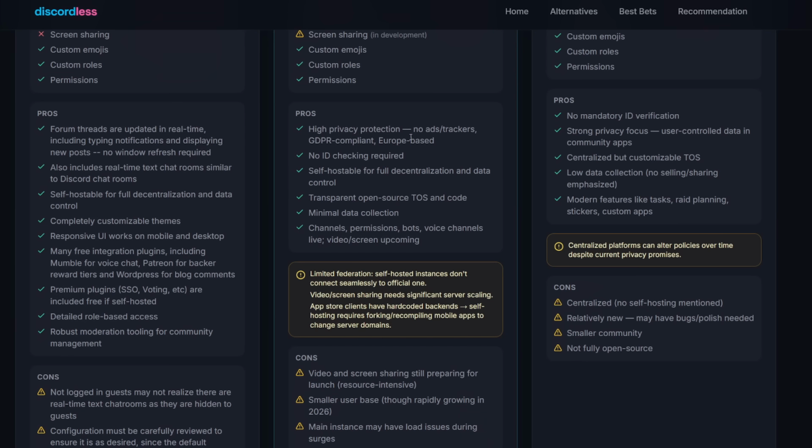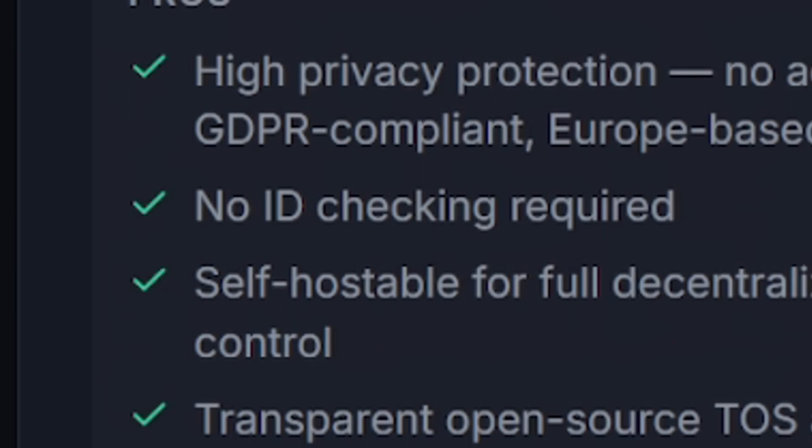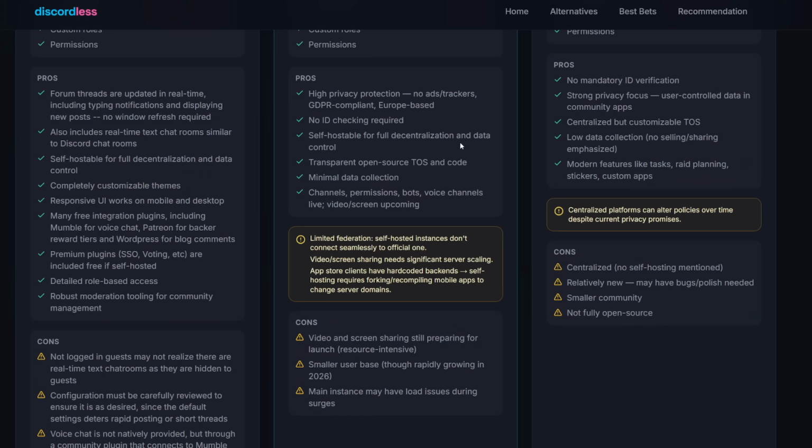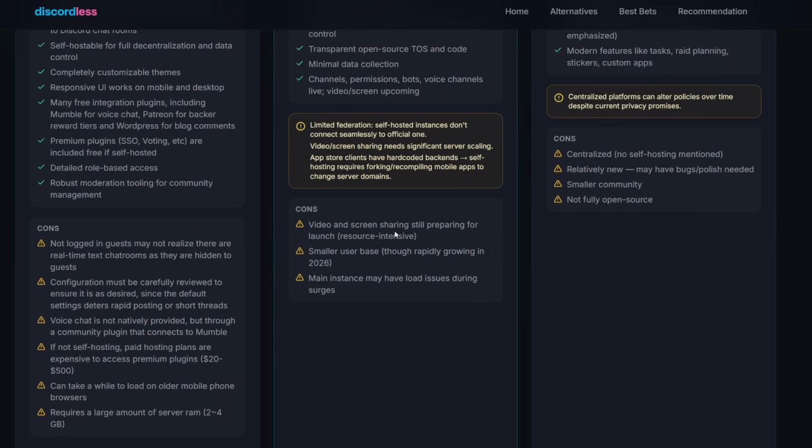Pros are high privacy protection, no ads and trackers, GDPR compliant, Europe-based, no ID checking required. Well, I would assume none of these have ID checking required. That's why they're alternatives to Discord. Self-hostable for full decentralization and data control, transparent open source TOS and code, minimal data collection, channels, permissions, bots, and voice channels live, video and screen sharing upcoming. So some of the cons are video and screen sharing still preparing for a launch, small user base, and main instance may have load issues during surges.